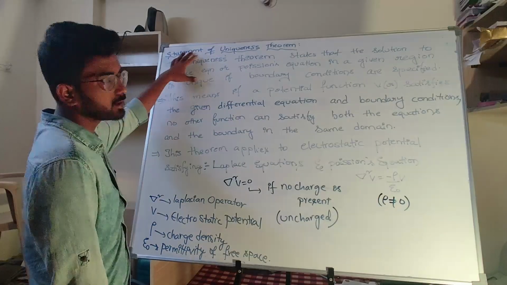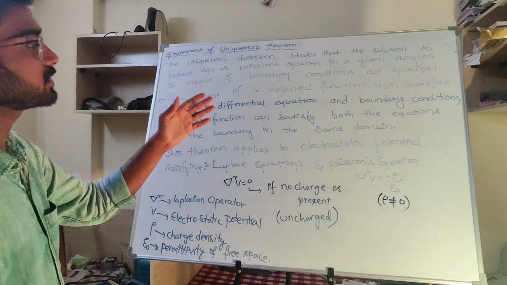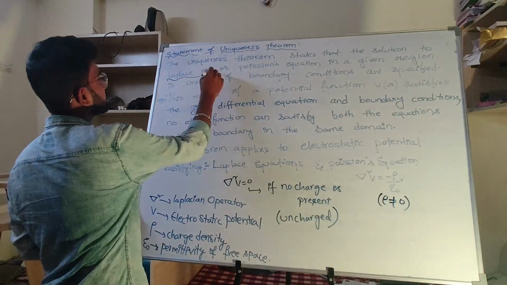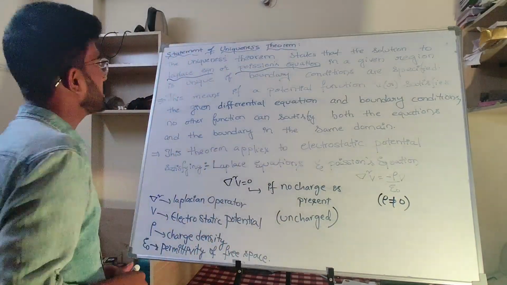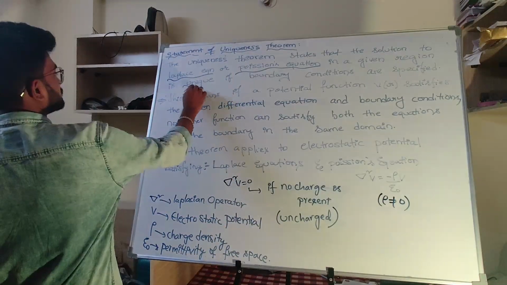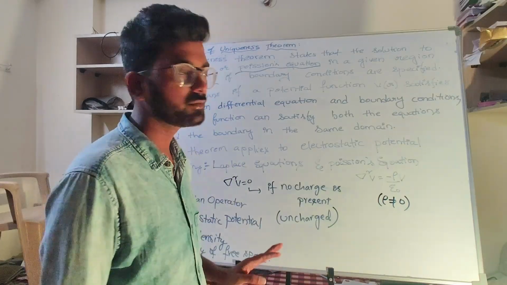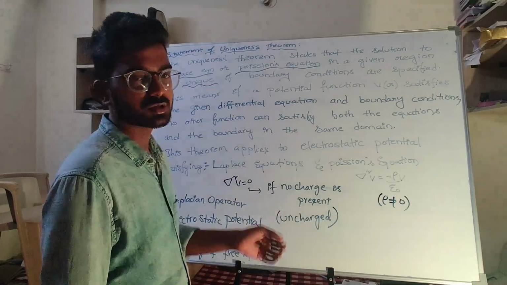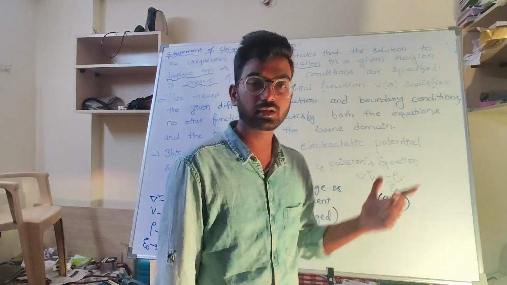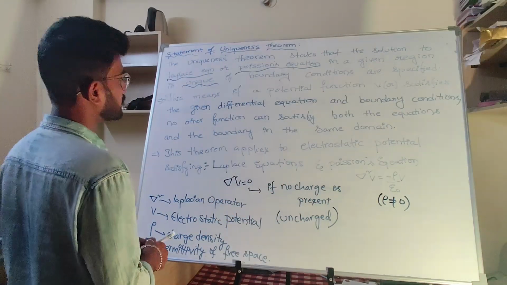So this is the statement regarding the uniqueness theorem. The uniqueness theorem states that the solution to the Laplace equation or Poisson's equation in a given region is unique if boundary conditions are specified. That is a simple statement of the uniqueness theorem.